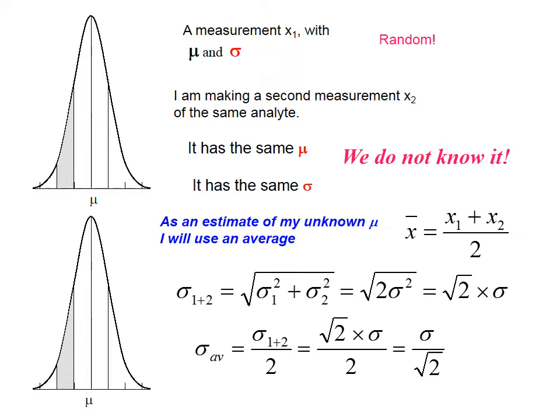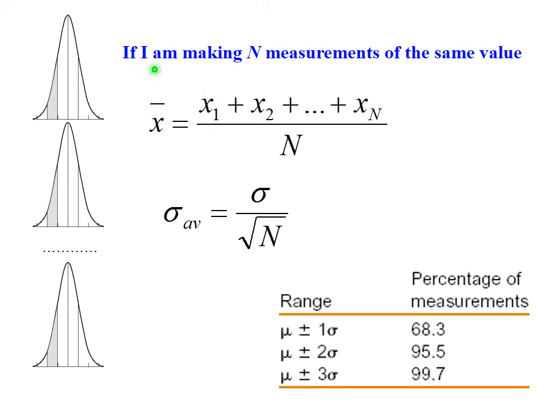We can do very similar calculations for more measurements. If I am taking n measurements of the same value, my average will be measurement 1 plus measurement 2 plus measurement 3 all the way to measurement n, and we divide it by the number of measurements.